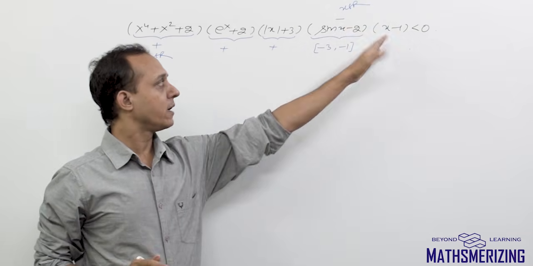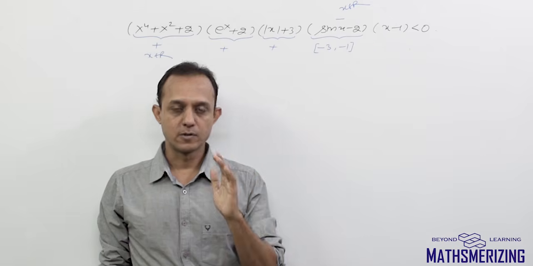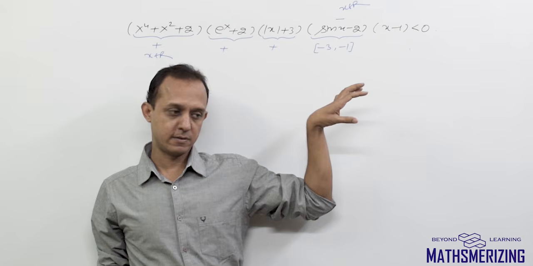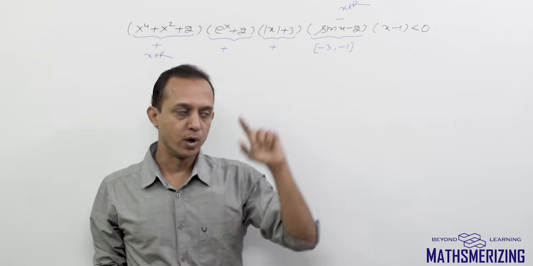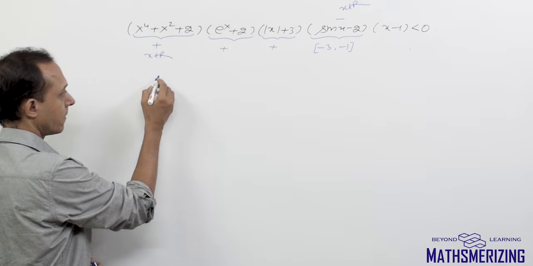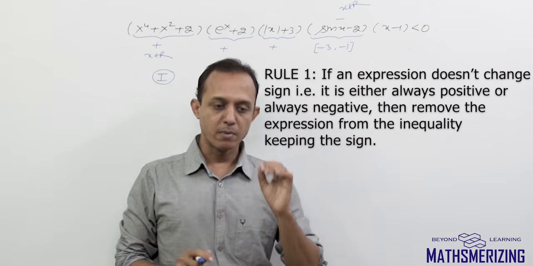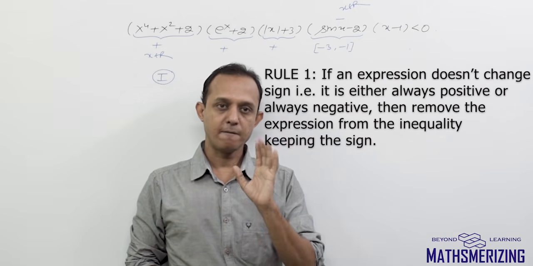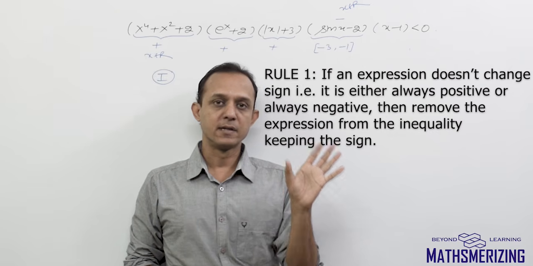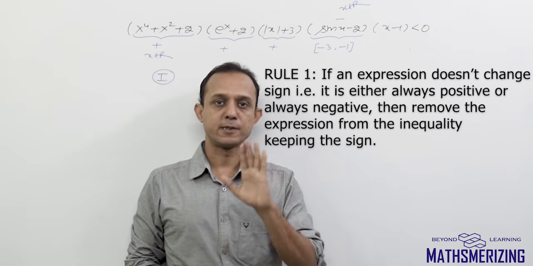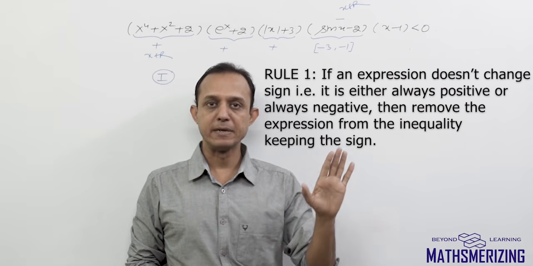Now x minus 1 will change its sign at 1. So when we have such a situation where in our inequality there are certain expressions that don't change sign, we'll go to rule number 1. Now what's rule number 1? Rule number 1 simply says, if in your inequality there are certain expressions that don't change sign, we can simply remove those expressions from the inequality keeping the sign.